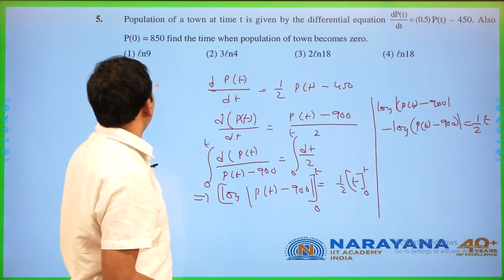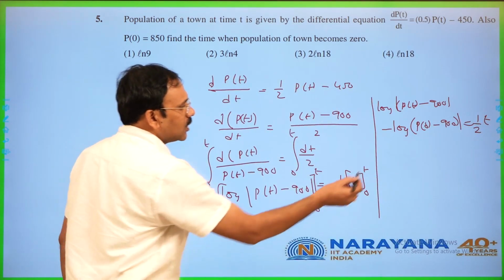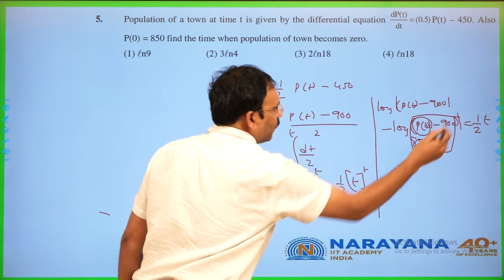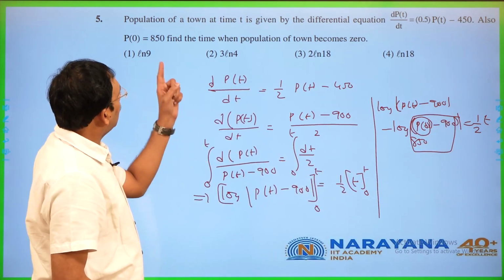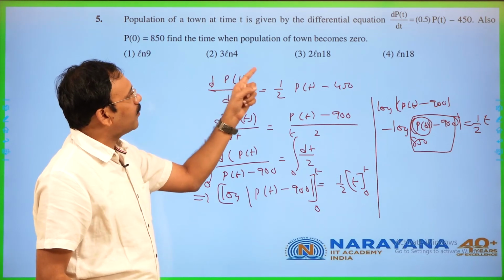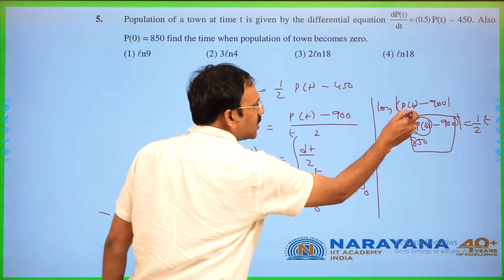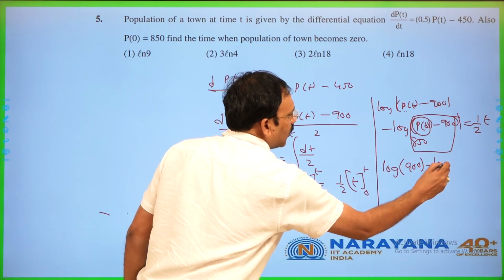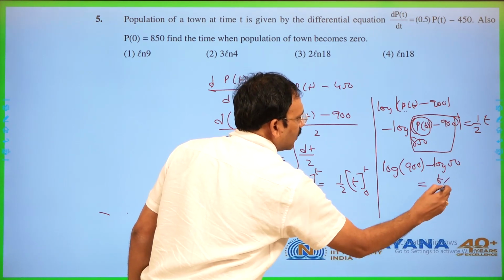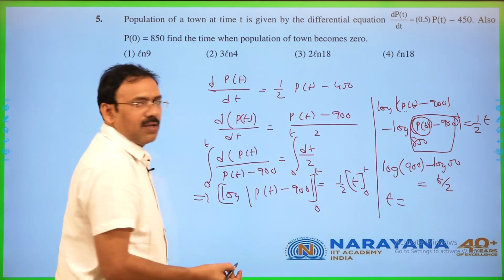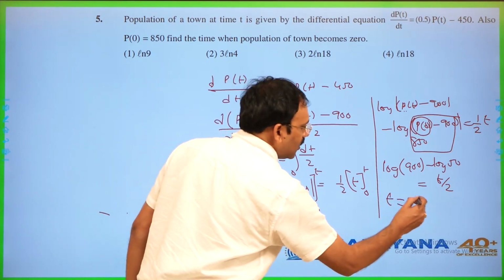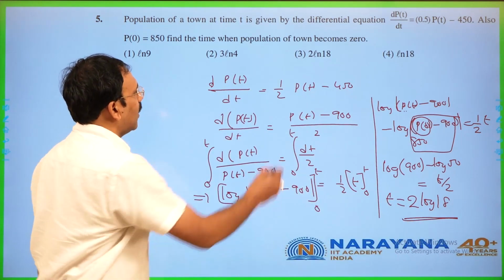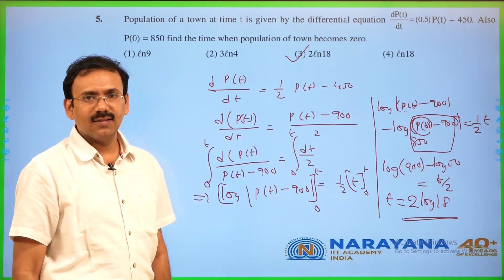Now the special case given is p(0) is 850, so this can be replaced by 850 and hence this part becomes 50. He wants the time when the population becomes 0. When p(t) becomes 0, log 900 minus log 50 is going to be t by 2. So t is going to be 2 log (900 by 50), 2 log 18 is going to be the answer. And hence the answer is 2 log 18. Next question.